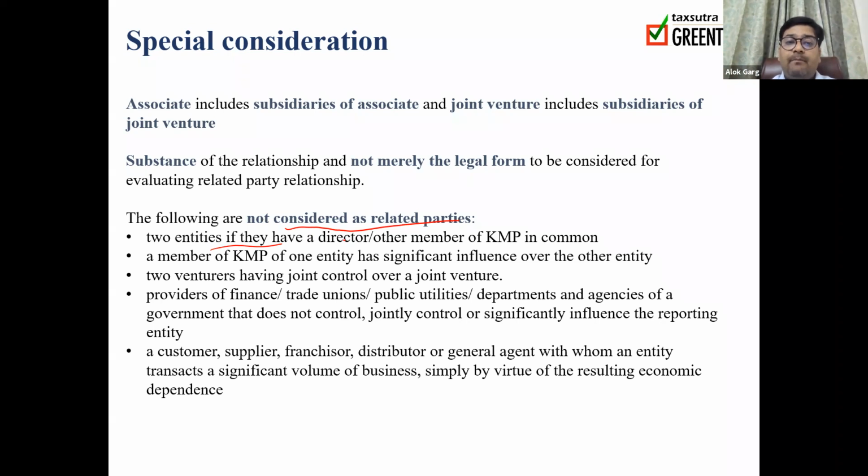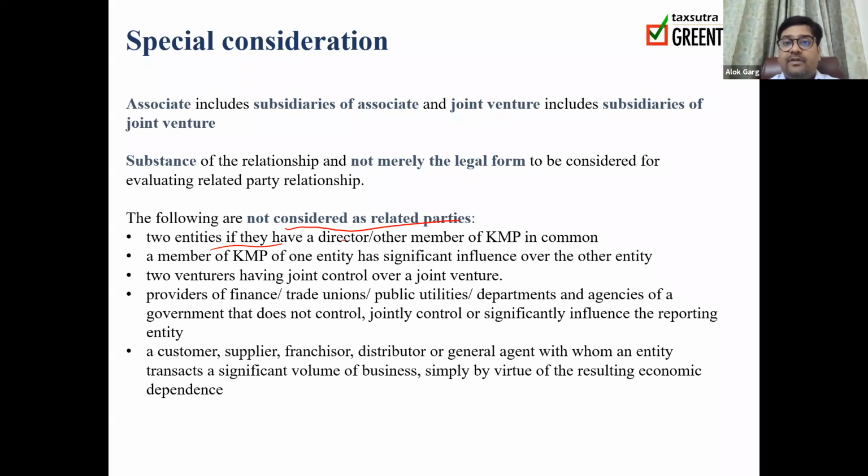Okay, a member of the KMP of one entity has a significant influence over another entity. Mr. A, who is a KMP of X Limited, and Mr. A, who is having a significant influence in Y Limited. In this case, X and Y are not related party. Sir, but if Mr. A is a KMP in X Limited and Mr. A has a control in Y Limited or joint control in Y Limited, then friends, it has been covered in the earlier paragraphs. Okay, in this case, X and Y will be a related party. So for a related party, control and joint control over one entity is important.